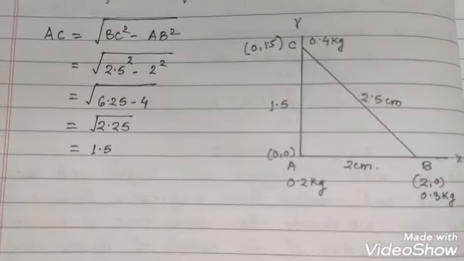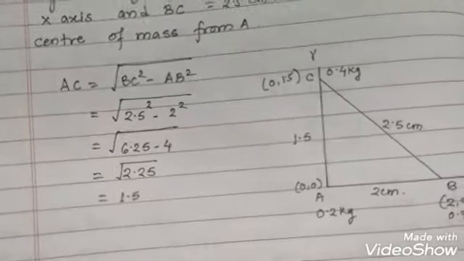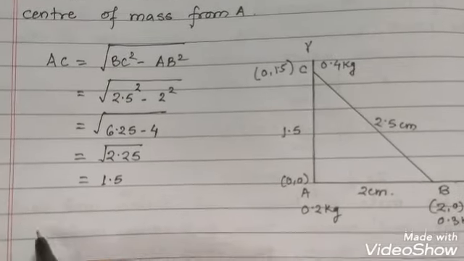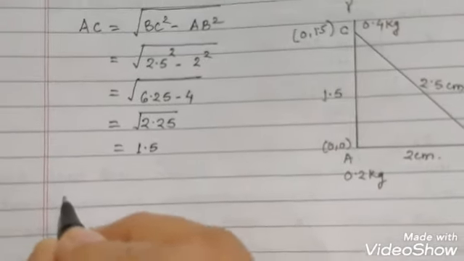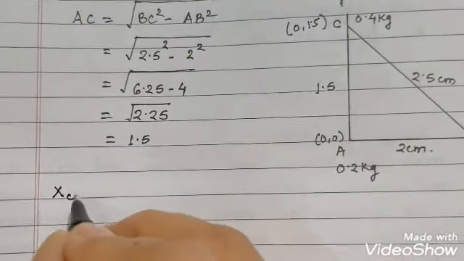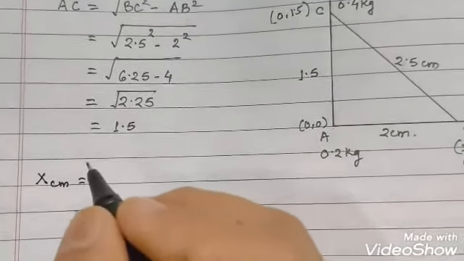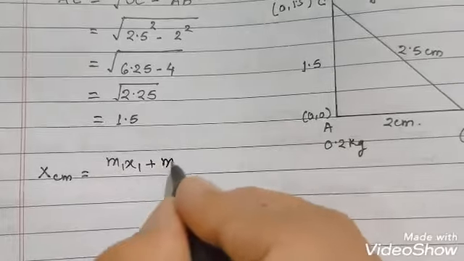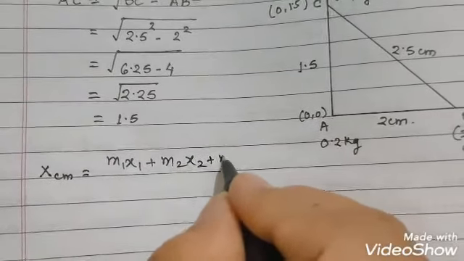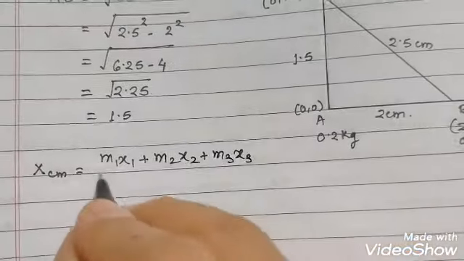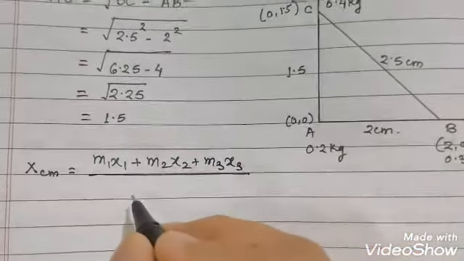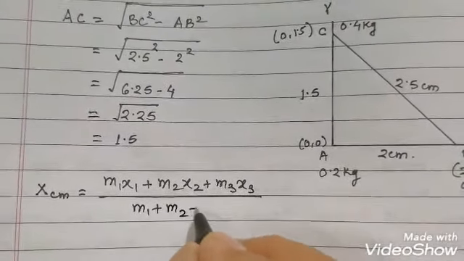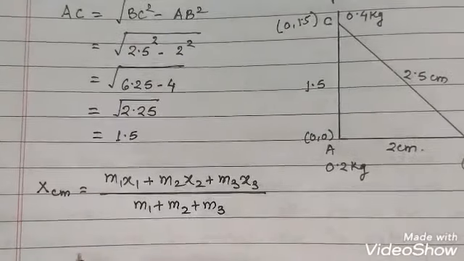Now we'll take out the coordinates of the center of mass. For that, we'll write x cm, that means the x coordinate of the center of mass, which will be given by m1 x1 plus m2 x2 plus m3 x3, upon m1 plus m2 plus m3.